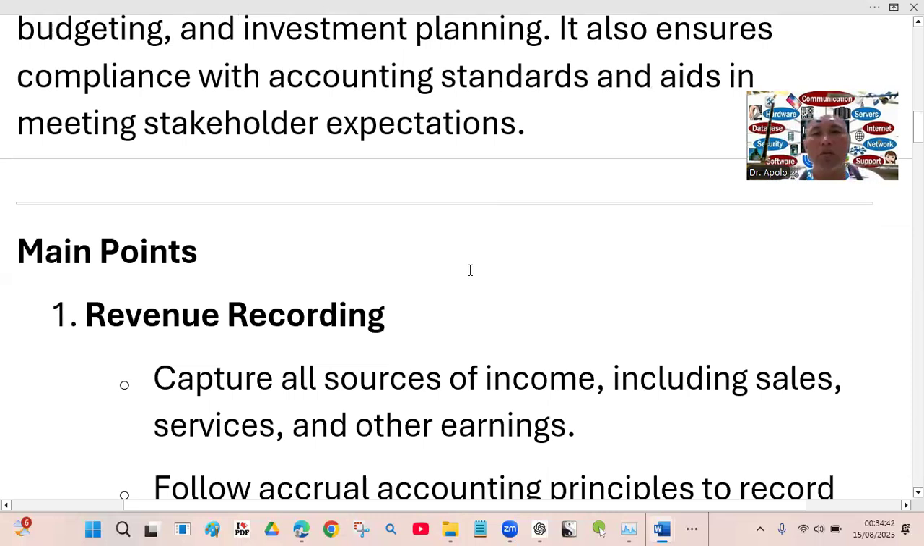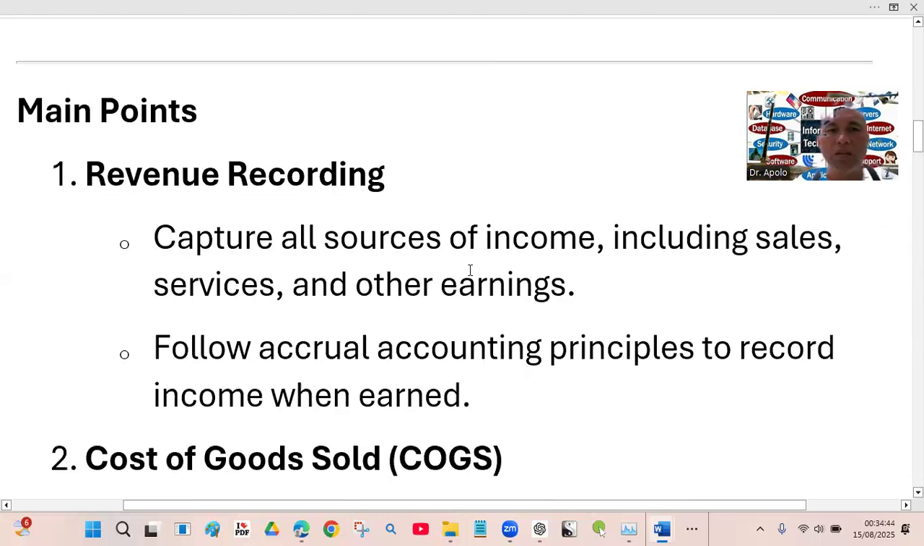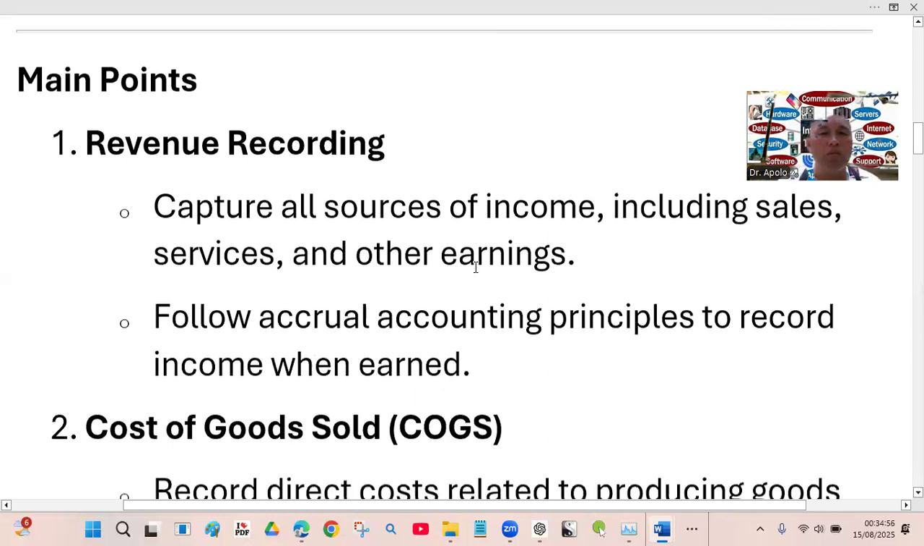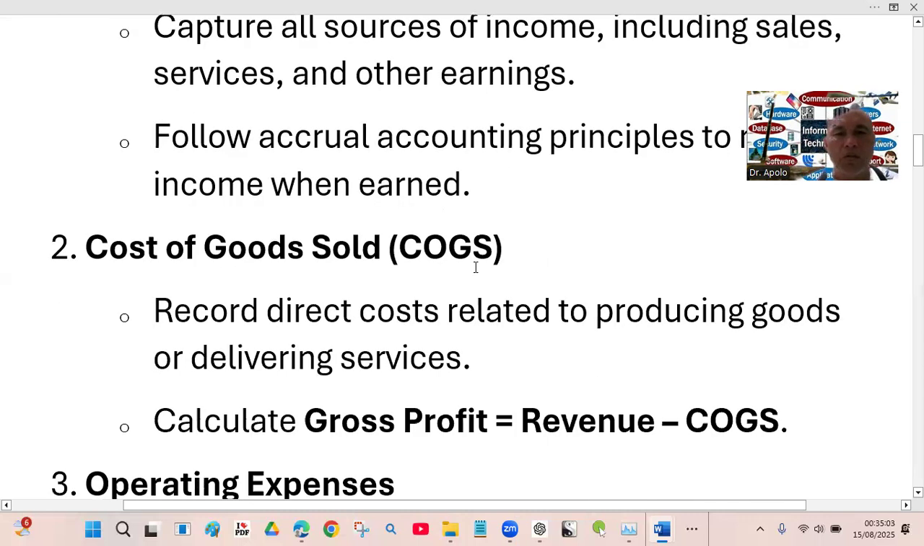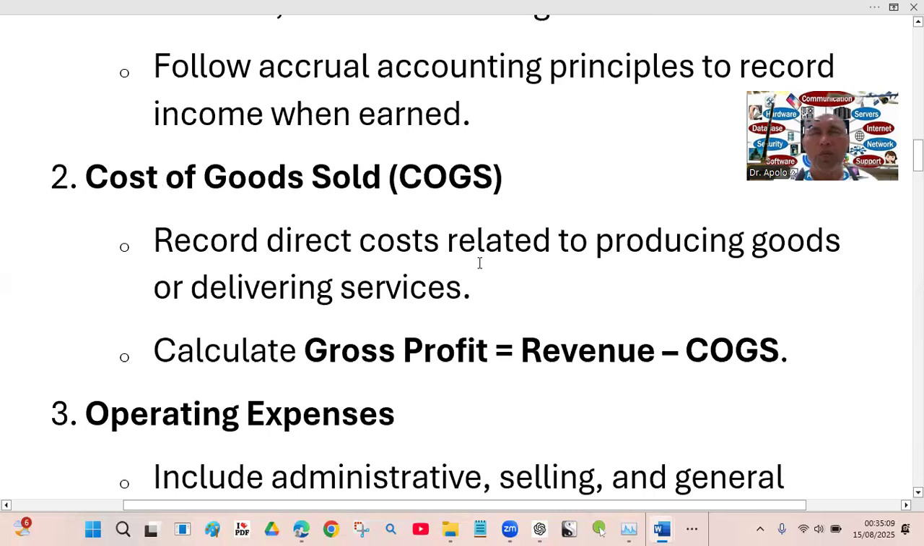This captures all sources of income, including sales, services, and other earnings. Another is to follow accrual accounting principles to record income when earned, not after or before. We have the cost of goods, to record direct costs related to producing goods or delivering services. So gross profit is revenue minus cost of goods. Okay, the revenue is the sales. Cost of goods is the expense.